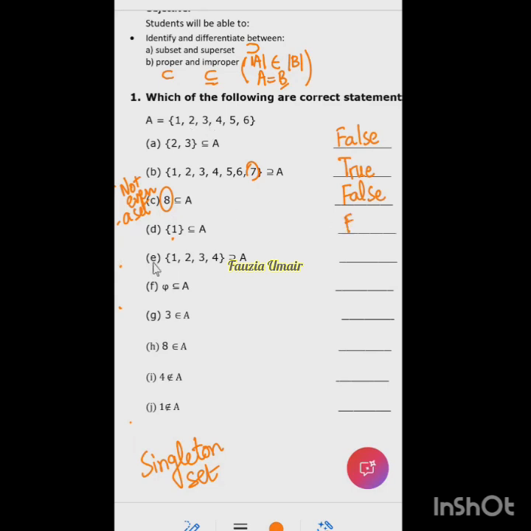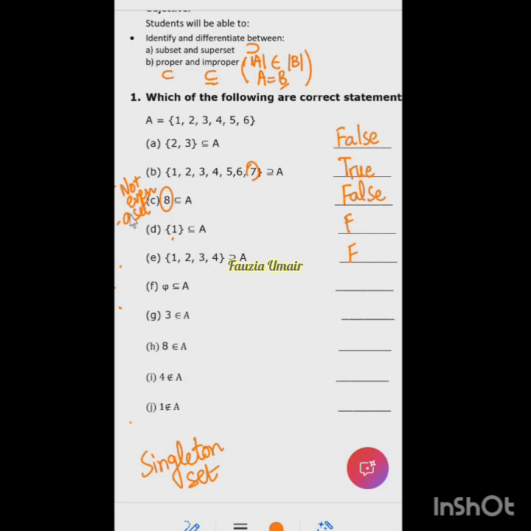So now moving on to E part. E part is 1, 2, 3, 4 is a superset of A. Hashim, is it a superset, 1, 2, 3, 4? Yes, ma'am. Superset is a larger set. Is it a superset? No, ma'am. No, it's not. So this is also false.